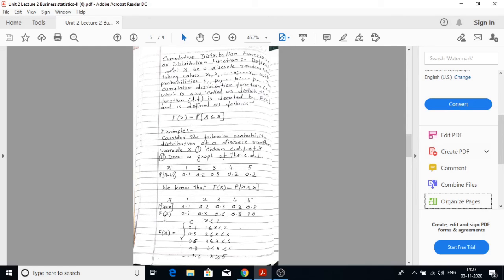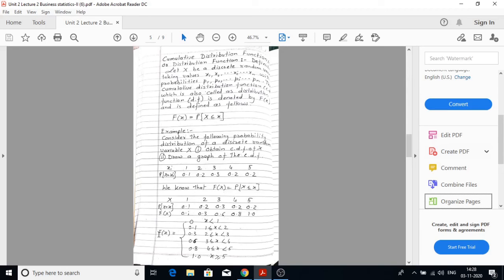Then capital Fx is calculated as 0.1 as it is. 0.1 plus 0.2, we will just add the next probability, it becomes 0.3. 0.3 plus 0.3, so cumulative probability becomes 0.6. 0.6 plus 0.2, the answer is 0.8, and 0.8 plus 0.2, the final answer becomes 1.0.